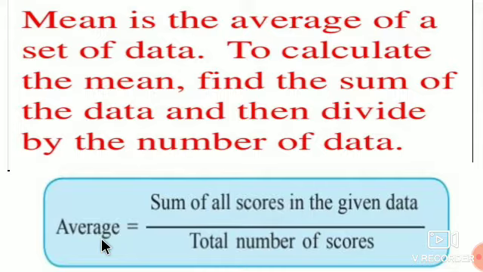There are two types of averages, mean and median, but in this lesson we will consider the mean as the average. And the formula of the average is the sum of all the scores in the given data divided by the total number of scores. Here scores means the numbers, the information given in the form of numbers. Each number is called a score here.